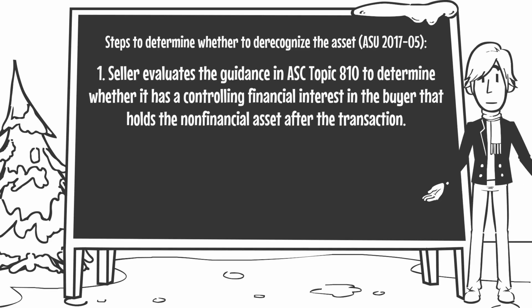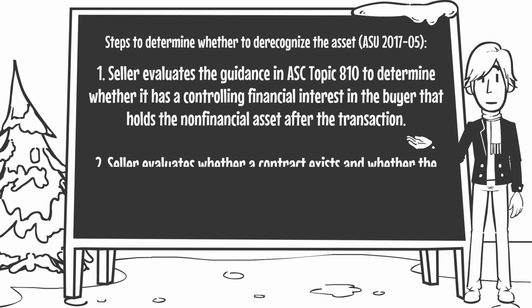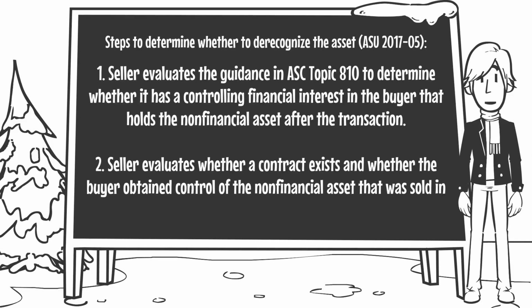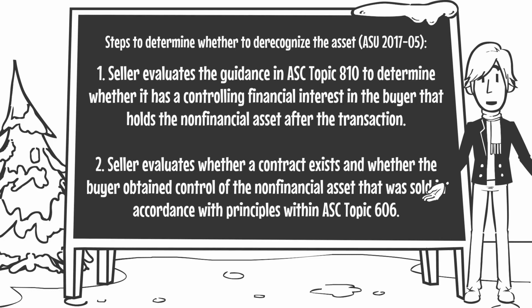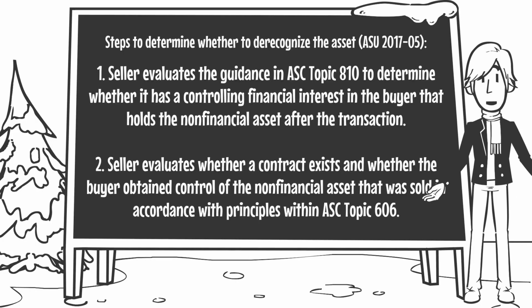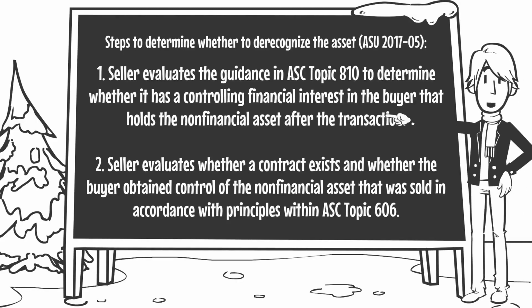If yes, then the entity does not derecognize the asset. However, if the seller does not have a controlling financial interest, then it must evaluate whether a contract exists and whether the buyer has obtained control of the non-financial asset that was sold in accordance with the principles within ASC topic 606. Let's look back at our example to see this guidance in action.